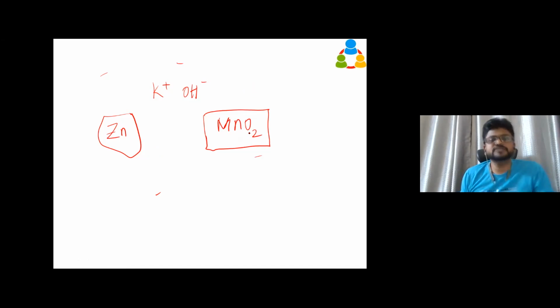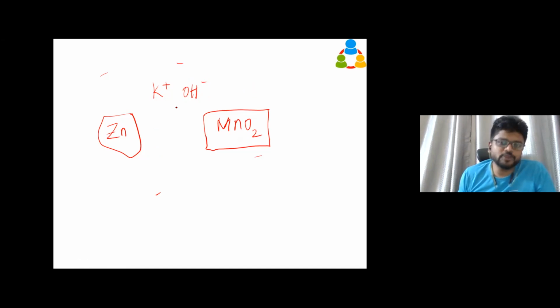So manganese dioxide is another electrode. And our electrolytic solution is potassium hydroxide. Here potassium is not having any role, but OH minus only is going to play the role. So what's going to happen? This potassium hydroxide is mixed with the water, right? You know it is surrounded by the water only. That's a solvent. Without that, it will not be called a solution.